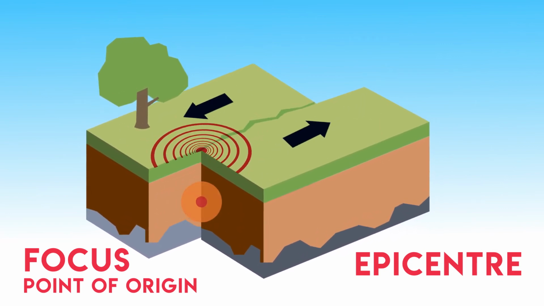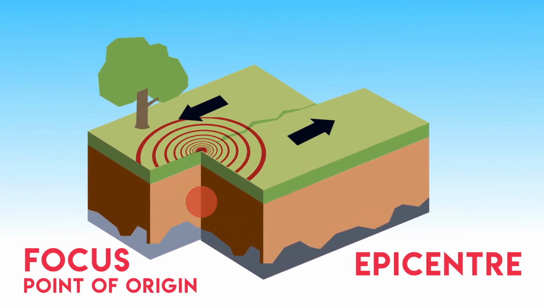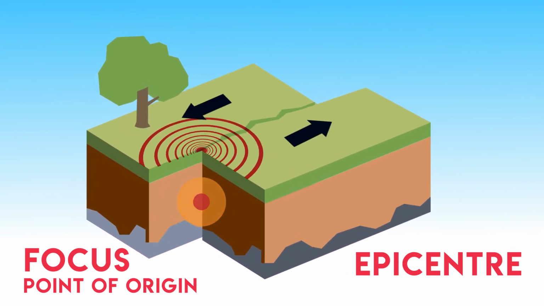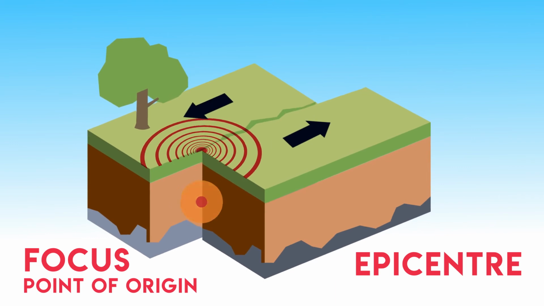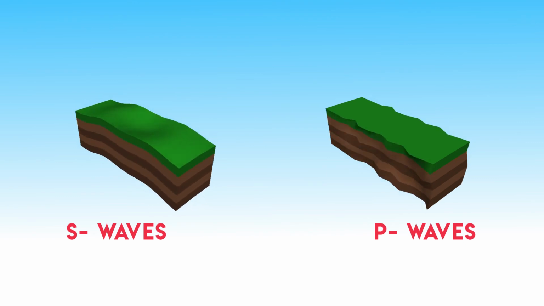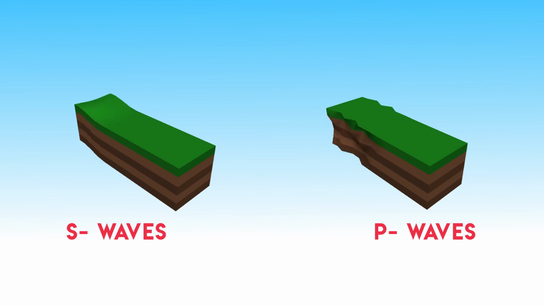Seismic waves can be of three types: 1. S wave, 2. P wave, and 3. Surface wave. S wave causes the surface to move up and down, whereas P wave causes the surface to compress and relax like a spring.